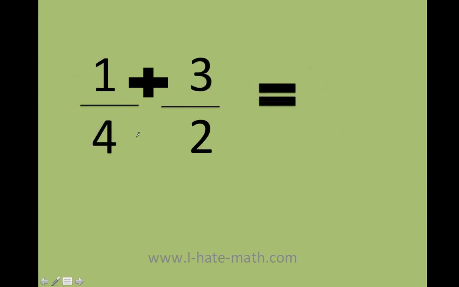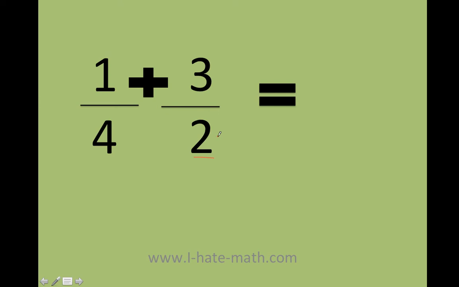Finally, the last one. Look here, I have 1/4 plus 3/2. You could do the trick. You could multiply the bottom and the top by 2 and you could multiply this one by 4. However, you will have to simplify again. So look what I'm going to do. Remember, my goal is to have the same denominator. I look at these 2 and I say, but wait a second.